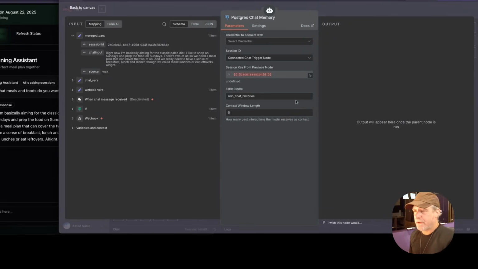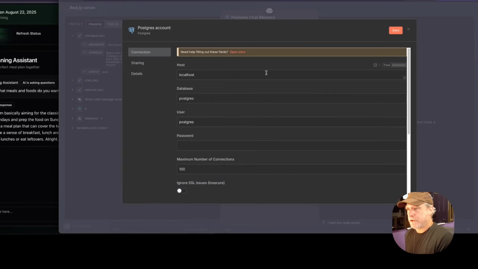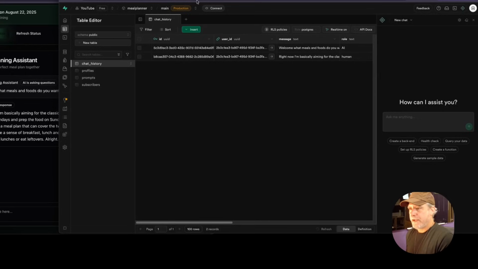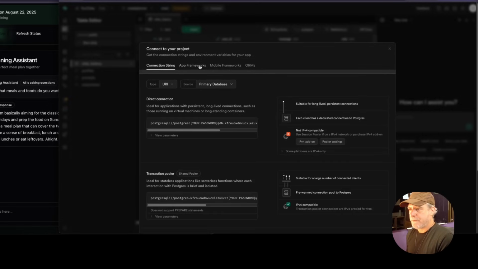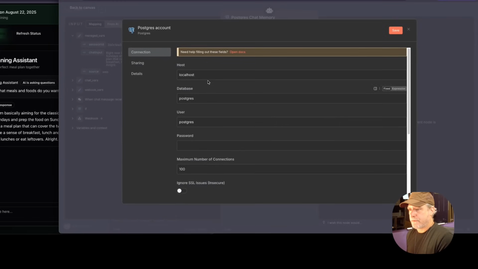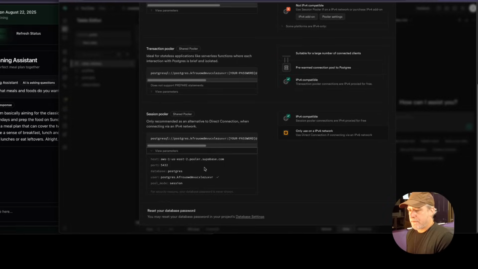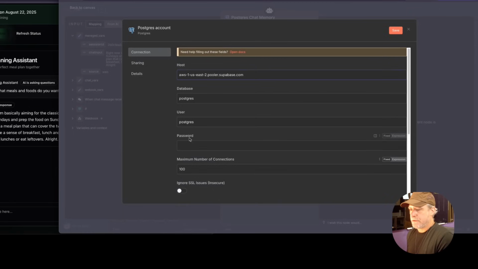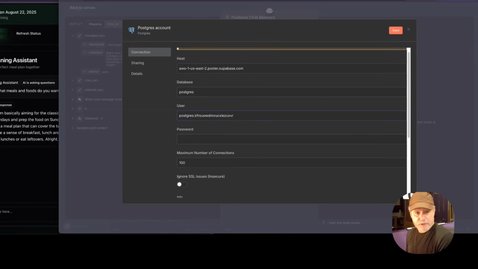So I'm going to add my credentials to Supabase so we can talk to Postgres. If we go back to Supabase, we click on this guy. We can go through a process here of grabbing the Postgres access, okay? And we can then do that, 5432, and we should be set. The user, okay. The password is the one I saved earlier, so I'm going to go to my Vault and grab that.